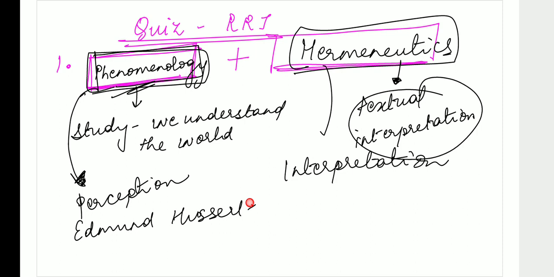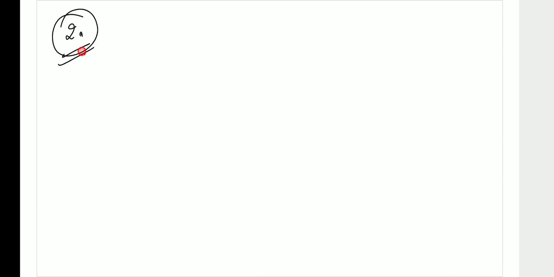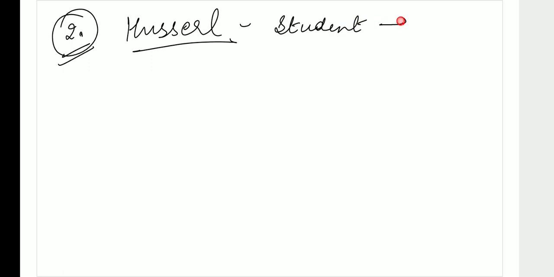Now the second question that comes your way: reader response theory was inspired by phenomenology, which is based on perception, and hermeneutics, which is based on interpretation of the world. The second question is that there was a student of Edmund Husserl. You have to tell me the name of the student. He was a German philosopher. What was the name of the student?